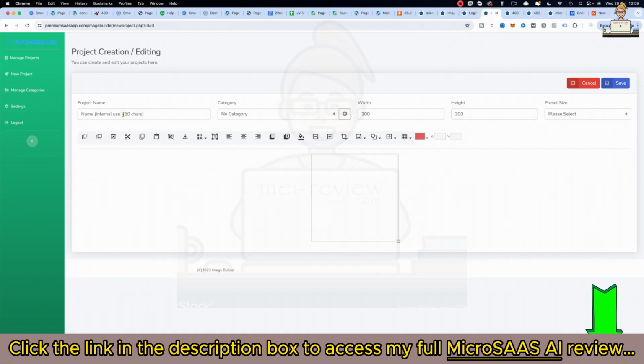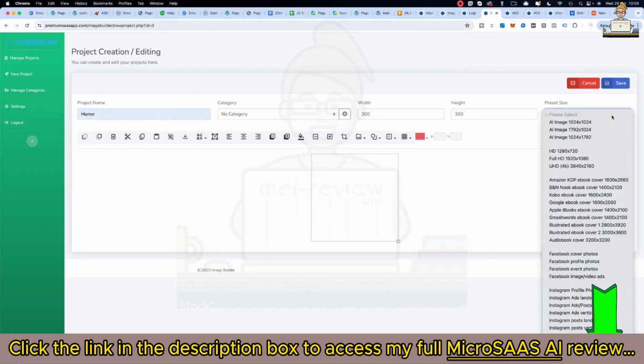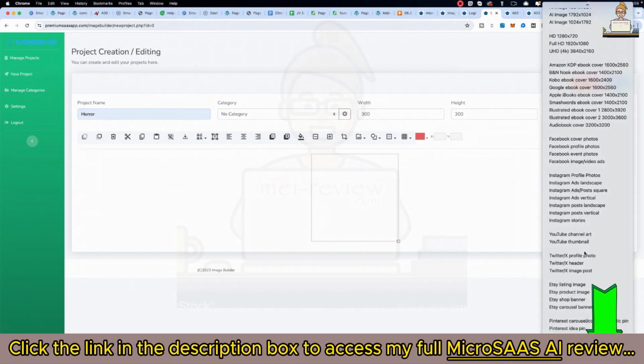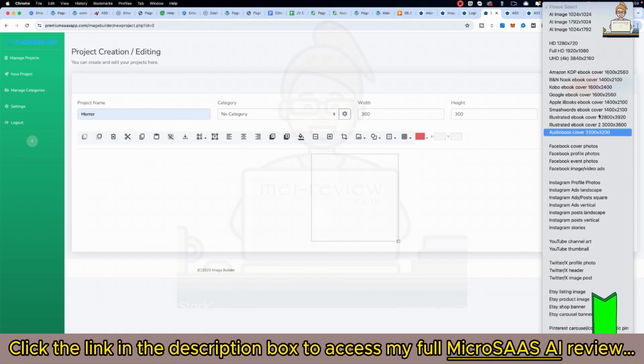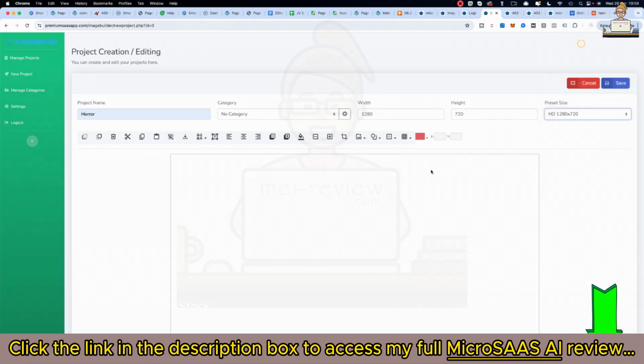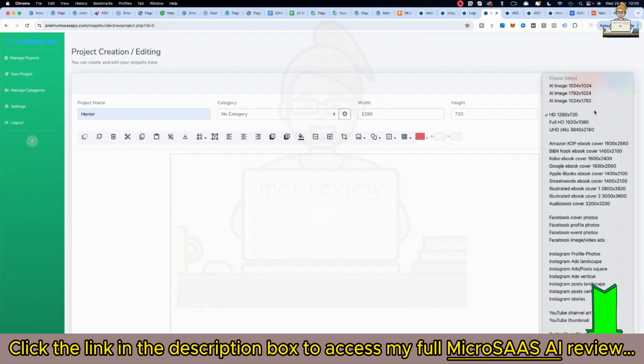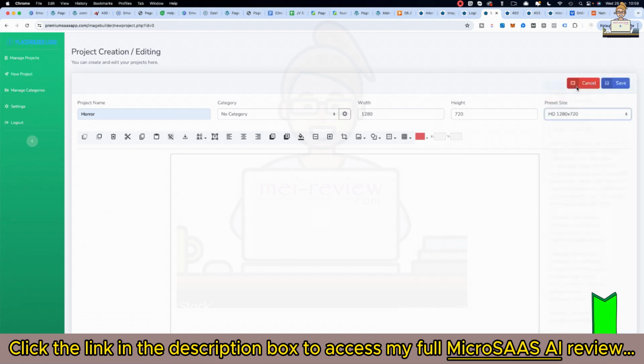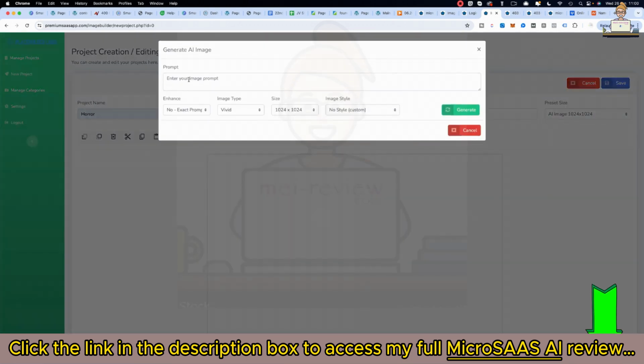So project name, we'll just use some drop downs. Horror, we'll not pick any categories, just quickly whip through this. We'll go with the preset size. We've got tons of different sizes here that you can utilize. As you can see, YouTube art, Facebook cover photos, HD, automatically resizes everything. We'll just go with the AI image. So what we're going to do is pull an image down. So go in the AI image, so enter the prompt.